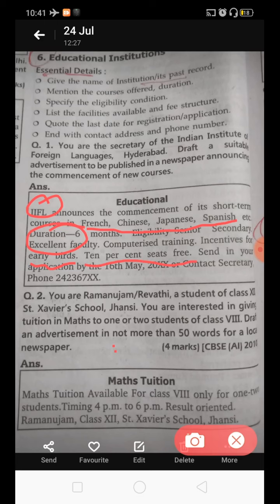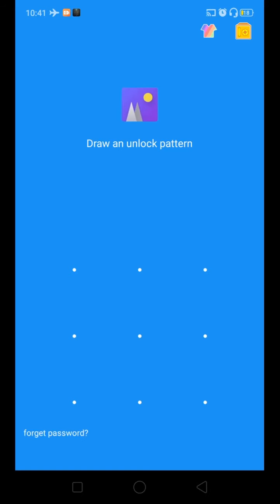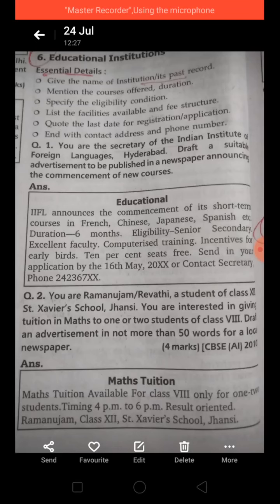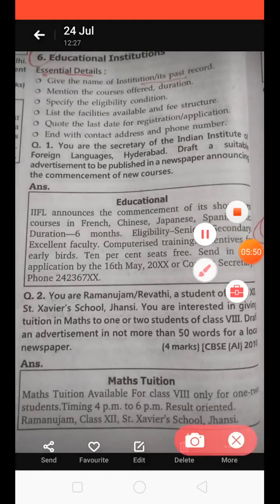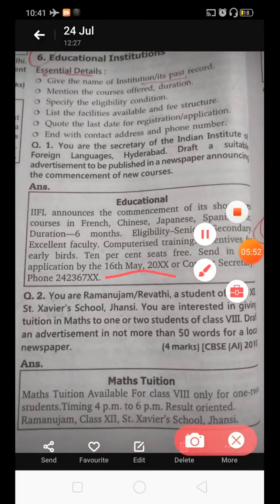Send in your application by the 16th May. Here you can see that we have already given the last date for registration or application, and then in the last, contact secretary and the phone number, and it is enclosed inside a box. So this is how we draft classified ads for education purpose institutions.